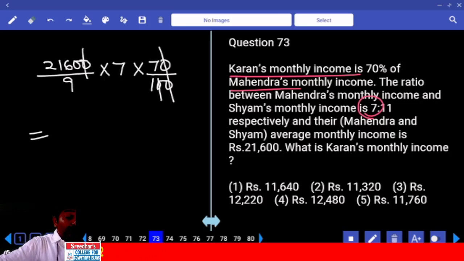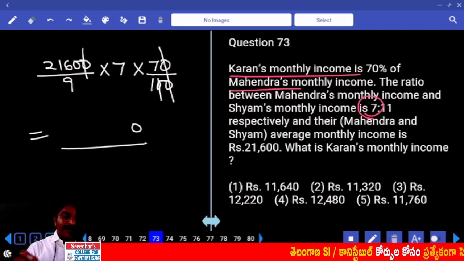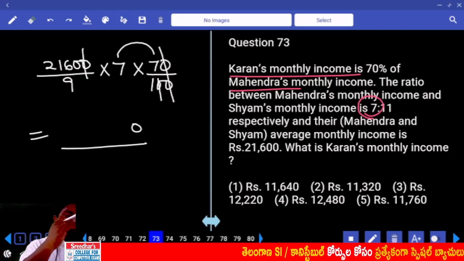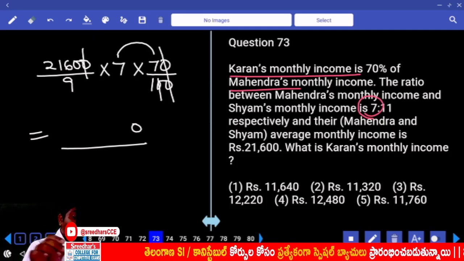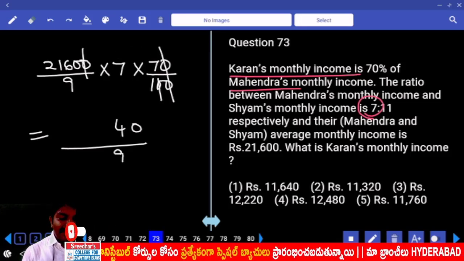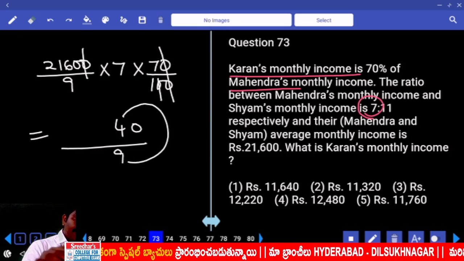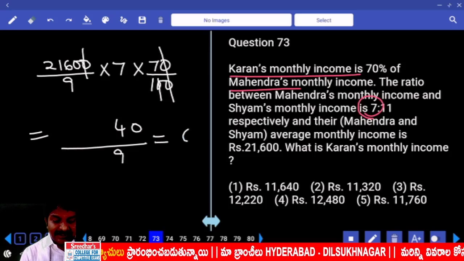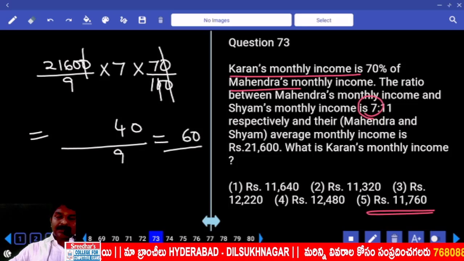Still, how many zeros are there in the numerator? In the denominator, do you see an even number or a 5 multiple? Then there will be a 0 in the numerator for sure, right? Okay. Next. Leaving 0, 7 into 7 ends with 9, into 6 ends with 4. So the numerator is ending with 40. Denominator is 9. 9 into which number ends with 4? That means the answer should end with 60. How many options are there? Only one.